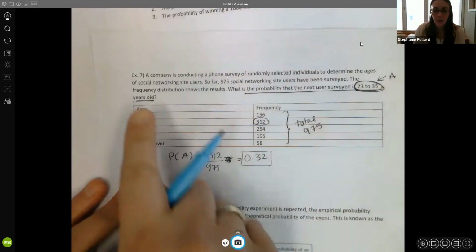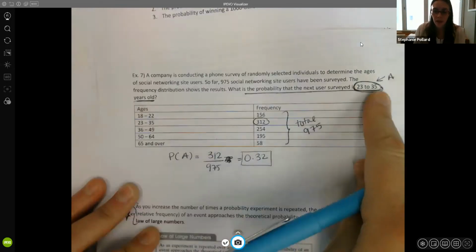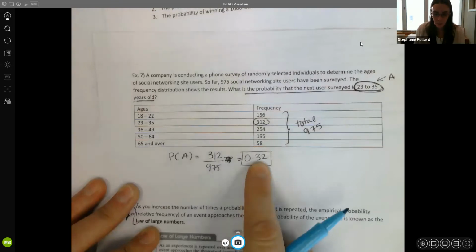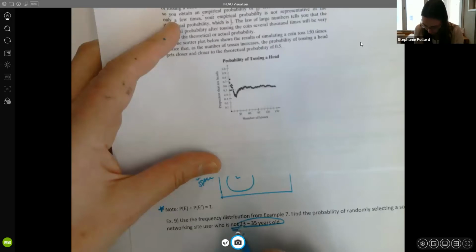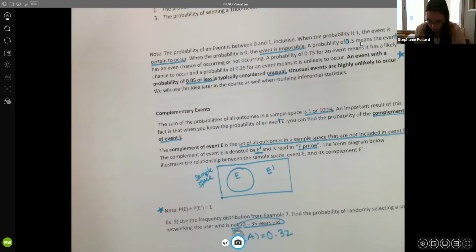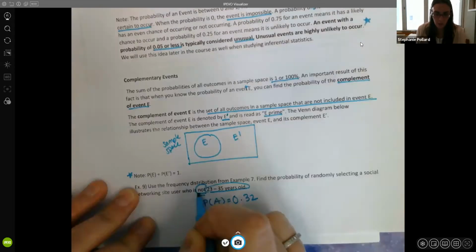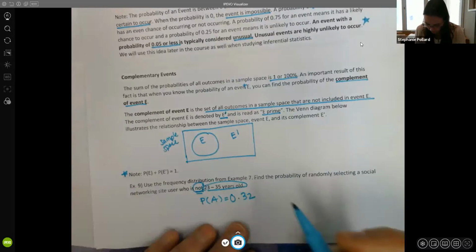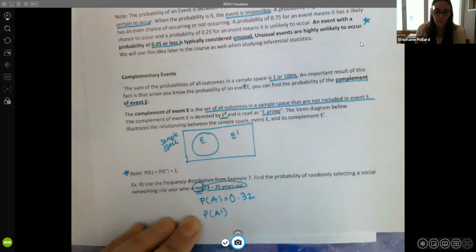And we saw the probability of the user being 23 to 35 was, let's see, 0.32. And what we're looking for here is a probability that it does not occur. So we're looking for that A prime, so the complement, that it does not occur.